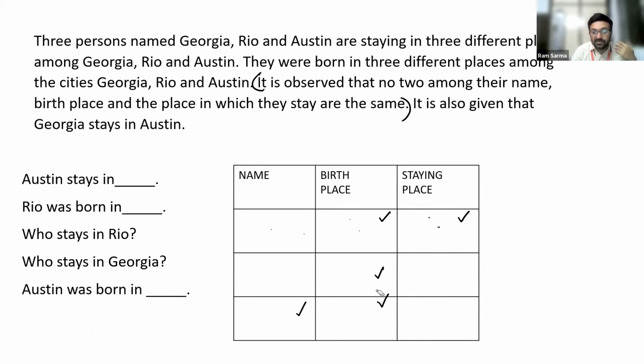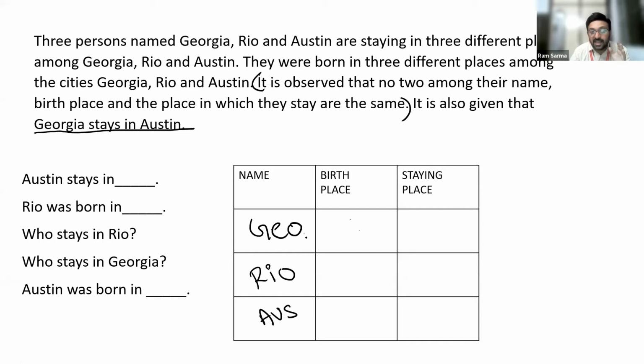Now, let's work on this question. The additional information that we are given is: Georgia stays in Austin. So let me pick their names and write them here. The first one is Georgia, let me write it Geo. The second one is Rio. And the third one is Austin.